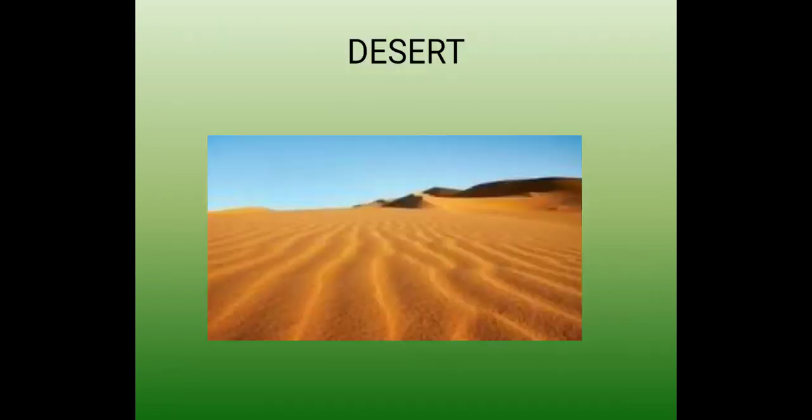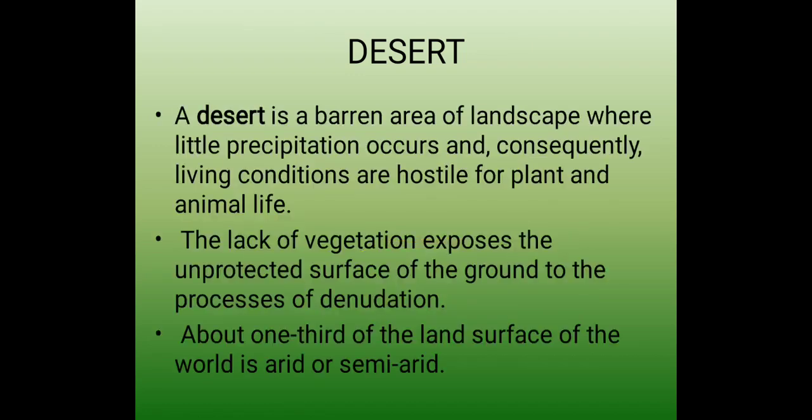Now we will talk about another feature of our country India, that is desert. We also have deserts in our country. Now, what is a desert? Before going to the physical feature, we should know what desert means. A desert is a barren area of landscape where little precipitation, meaning rainfall, occurs, and consequently living conditions are hostile for plants and animals. The lack of vegetation exposes the unprotected surface of the ground to the process of denudation.